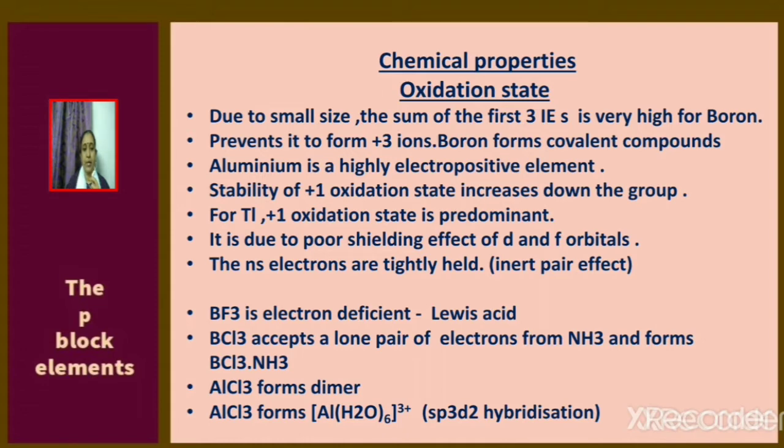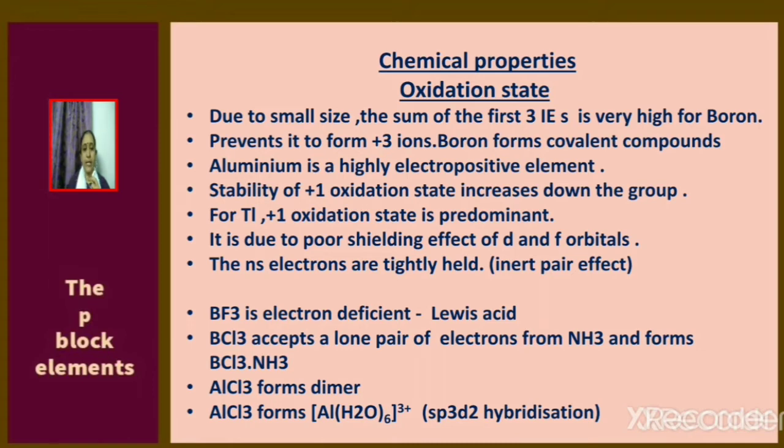For thallium, +1 oxidation state is predominant. It is due to poor shielding effect of d and f orbitals. The ns electrons are tightly held and it is known as inert pair effect. So group 13 elements can exhibit +3 as well as +1 oxidation state, but as we move down the group, the stability of the +1 oxidation state increases and it is due to inert pair effect.